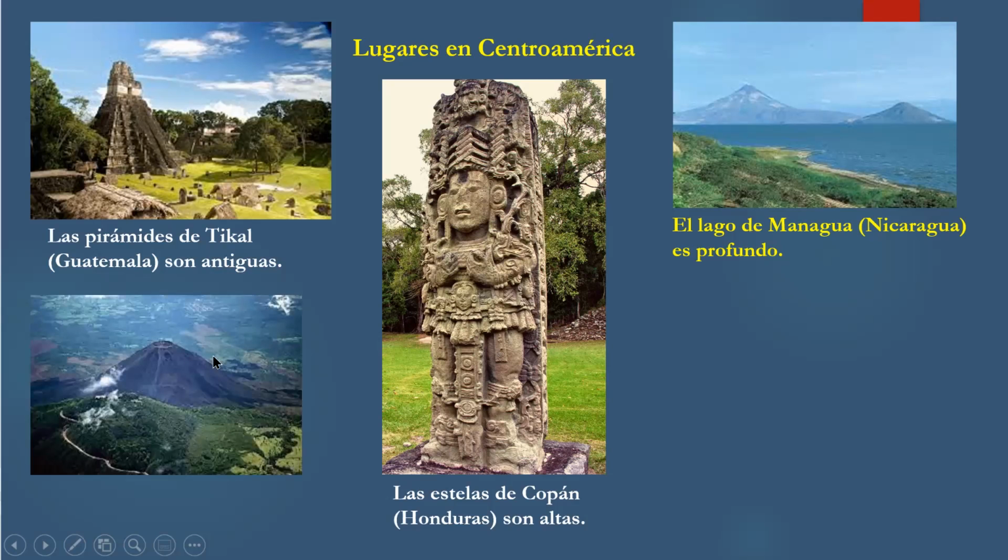Then we have a volcano here. El Salvador is a place where there's many volcanoes. There's about 14 volcanoes in a place that is maybe the whole length of the country is like from Calgary to Red Deer. There's 14 volcanoes. Hay 14 volcanes en El Salvador. Not all of them are active. Some of them are. So el volcán de Izalco. So that's the name of this volcano. Volcán de Izalco.